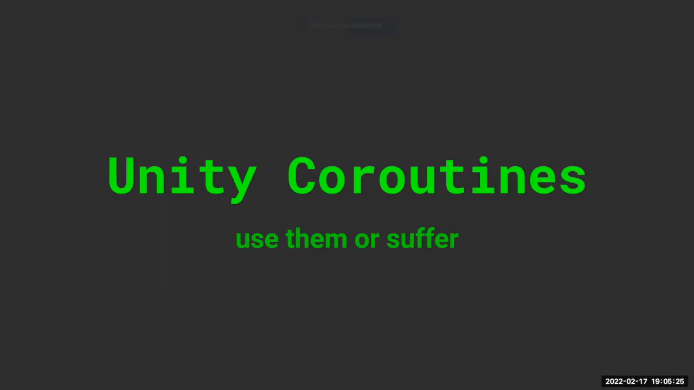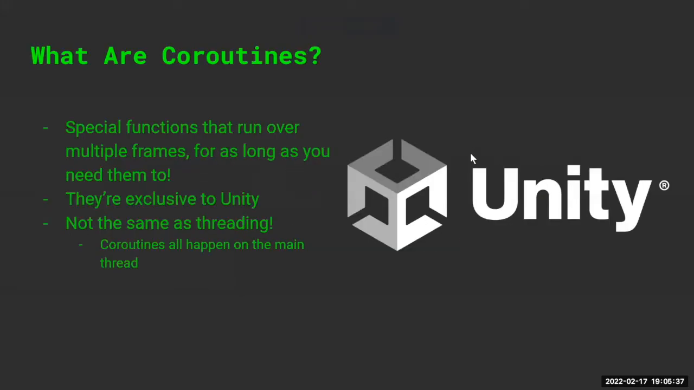Coroutines. I don't know how you could possibly make a game without coroutines once you know they exist, because they are very, very useful. What are they? They're not Unity specific apparently, but I associate them with Unity. I don't think there's an equivalent in Unreal, but they're not called coroutines, I don't think. Basically, they're special functions that run over multiple frames, and you can give them the amount of time that you want them to run for.